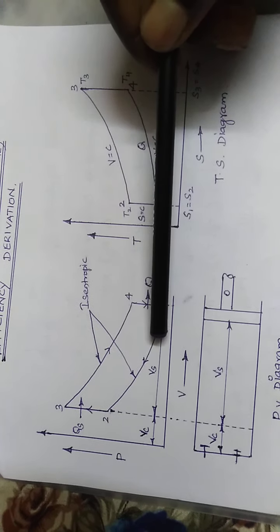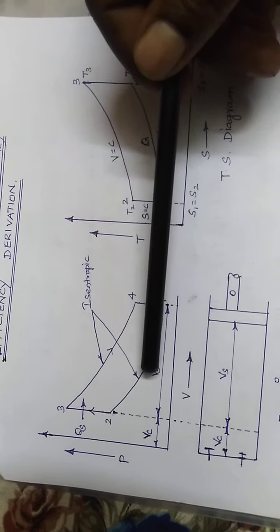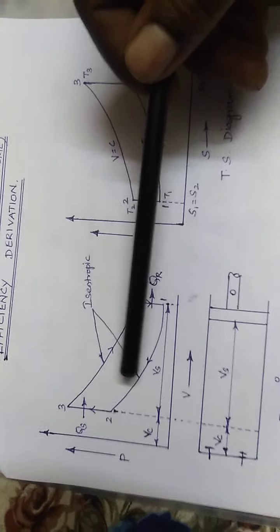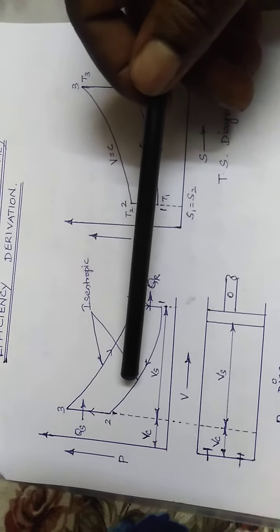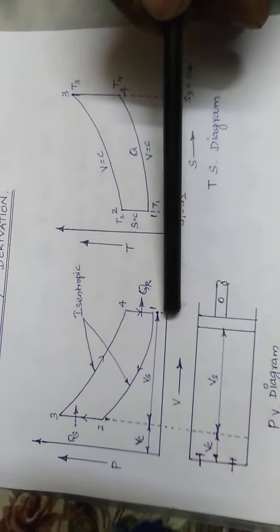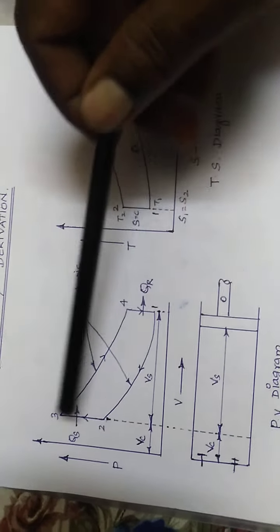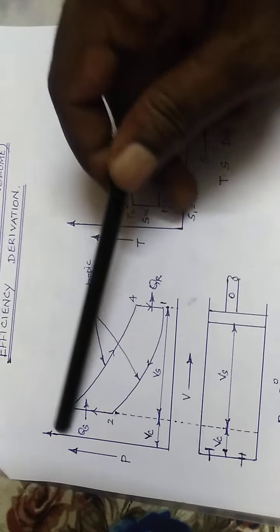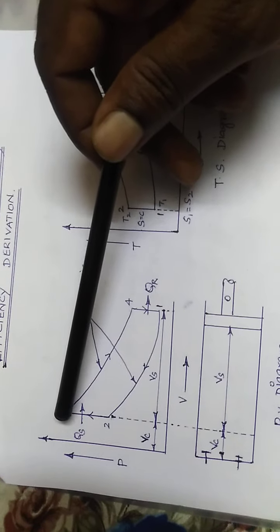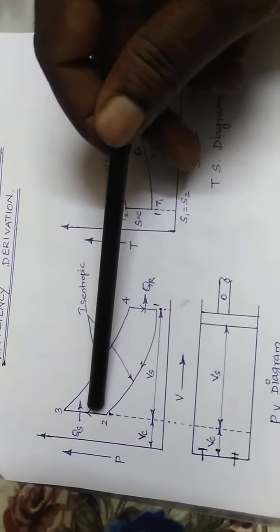So it is another name for the constant volume cycle. Why are we calling it a constant volume cycle? Here the 4 to 1 process is constant volume, there is no change in the volume. The 2 to 3 process is also constant volume, there is no change in the volume.